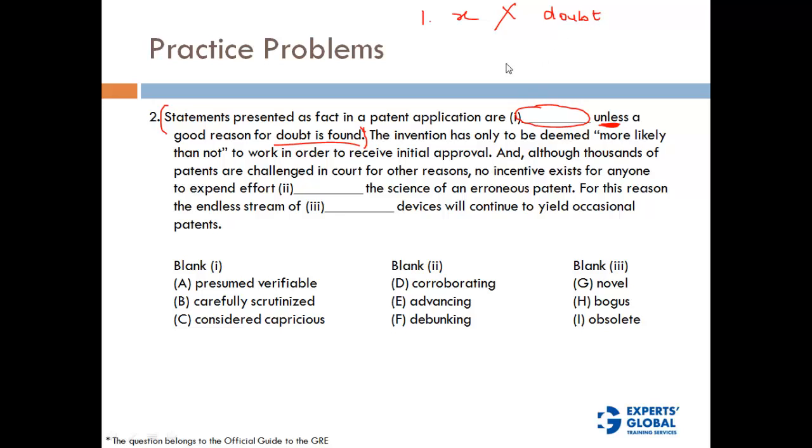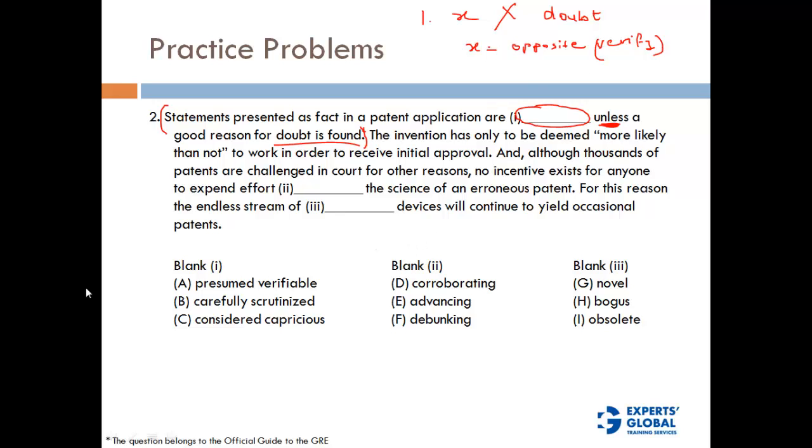So what do you do if there is a doubt? You question or you probe, or you verify a patent application if there is a doubt. So this X is basically an opposite of verify or investigate, that kind of thing. So X is equal to the opposite of verify.